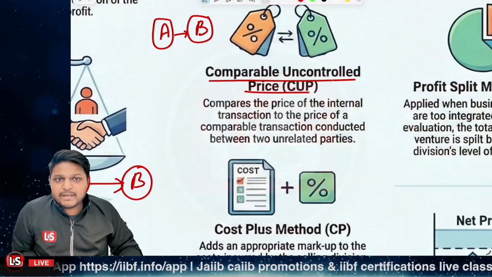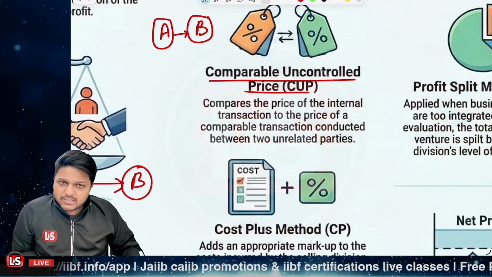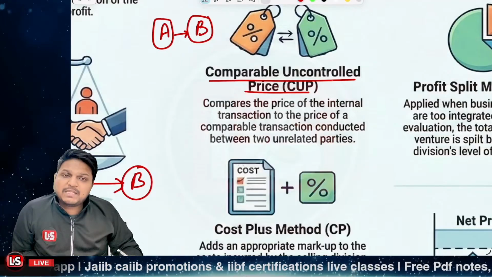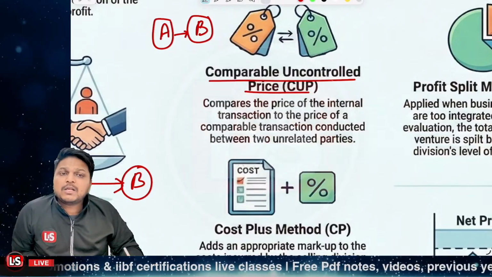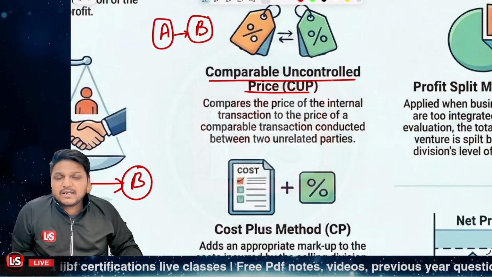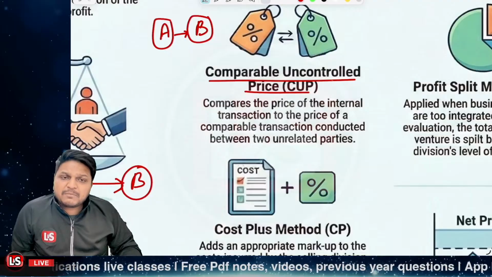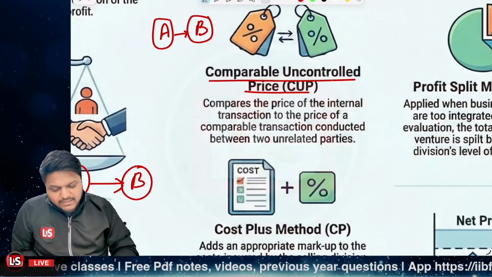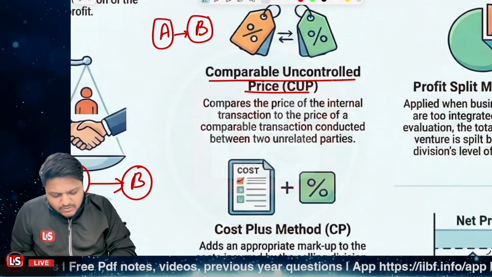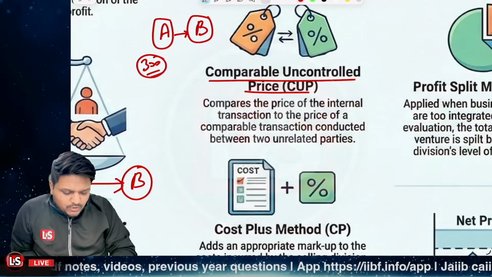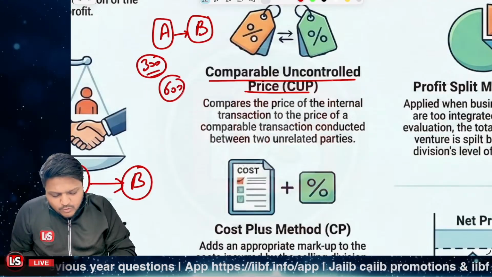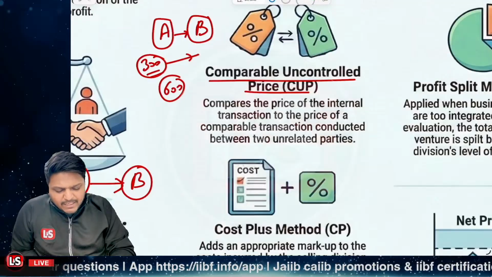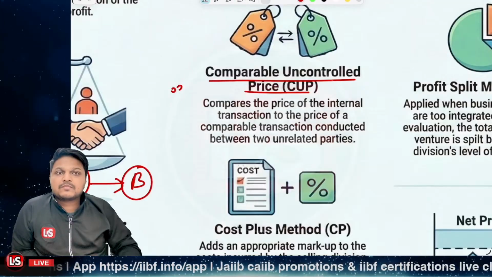So we are going to compare the price of the internal transaction to the price which is acceptable to two unrelated parties. That is the comparable uncontrolled price, right? So let's say, guys, the internal cost is rupees 300 and we are offering to the unrelated party at rupees 600. So at what price are we going to offer it to our division? That is a comparable uncontrolled price, right?